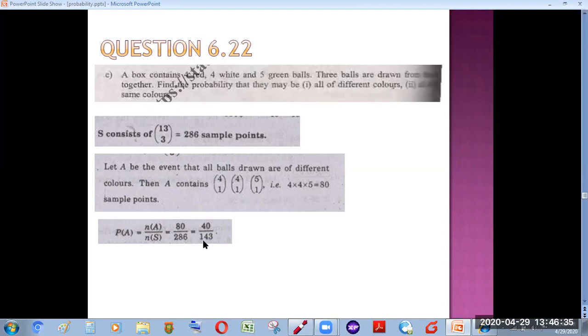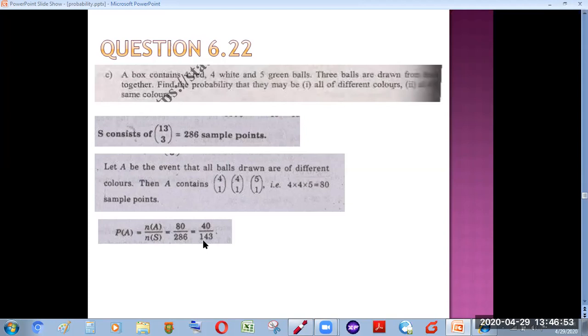It may be exactly 3 red balls, or 3 white balls, or it may be 3 green balls. So there are three possibilities, because it is not mentioned here whether 3 red balls or 3 white balls or 3 green balls. So we'll enlist all the possibilities.